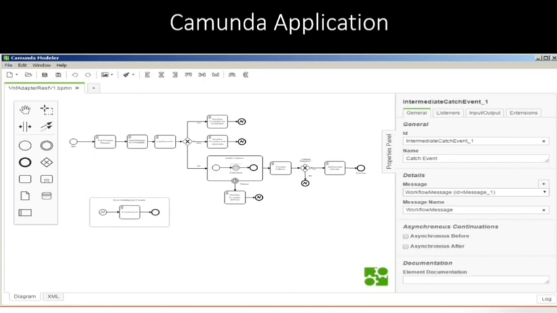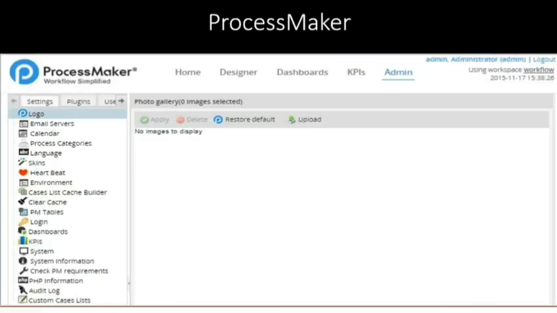Then comes your Camunda application. This is used in web applications. We have already seen that we use HTML to develop web pages, and in your HTML, if you click some button, some action should be taken, right? So that is known as your business logic. What action it performs in the back end, or what calculation it does in the back end, is known as business logic. And in that business logic, we can use the Camunda application to automate some of the processes.